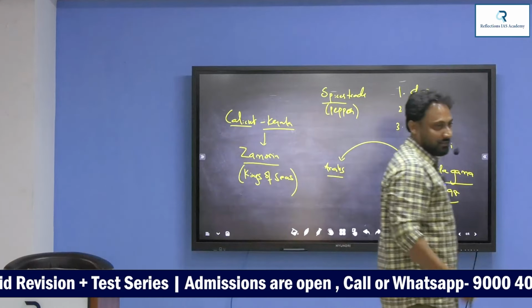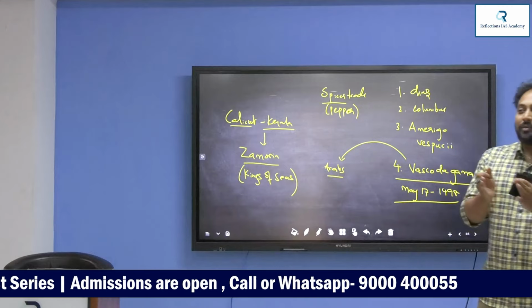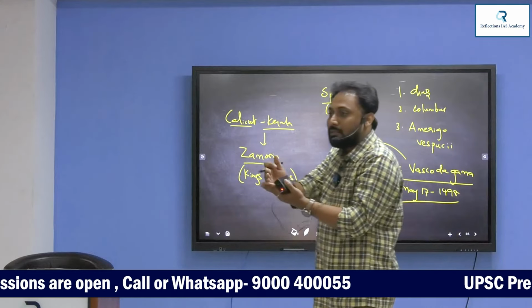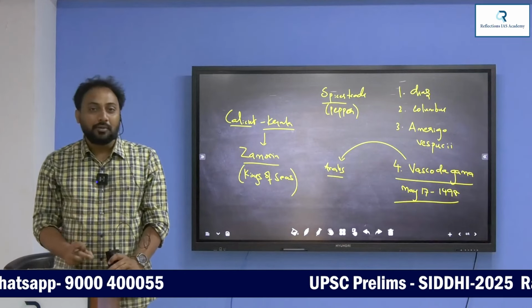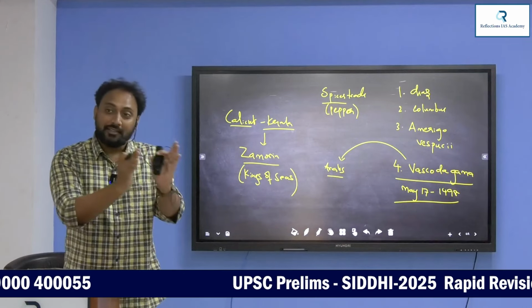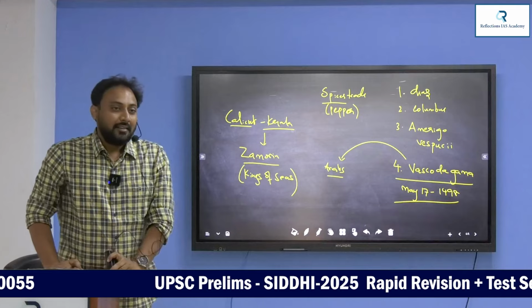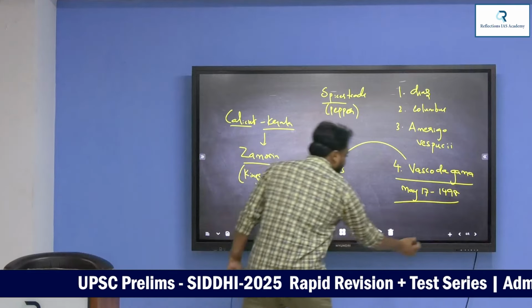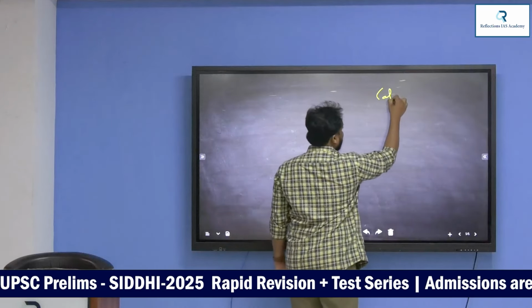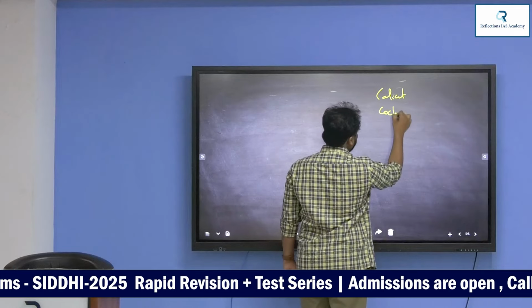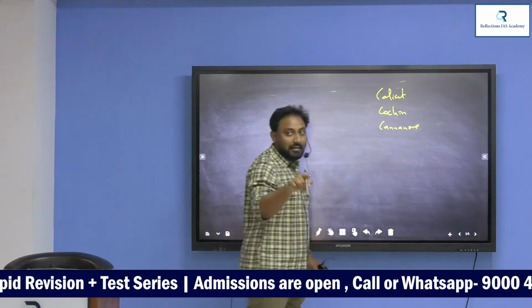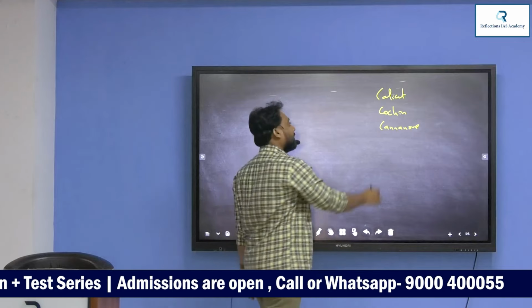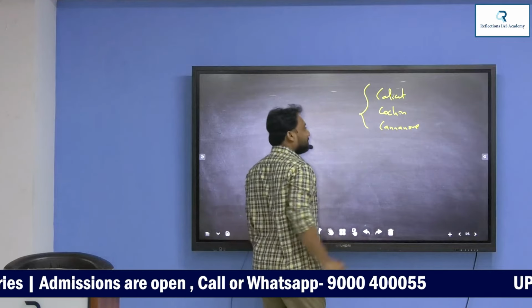What are the settlements? Settlement in the sense the place where the Portuguese have settled and established factories for trading purposes. What are all the places that the Portuguese have settled? Both in the west coast and the east coast. Understand? I'll tell you a few important ones. First, Calicut. Then next, Cochin. Then next, Cananore. These three come under the Malabar coast, Kerala.